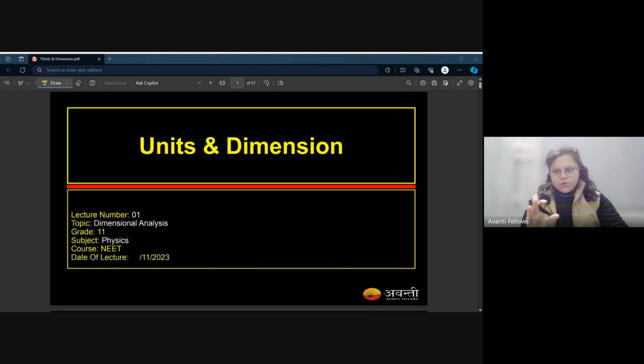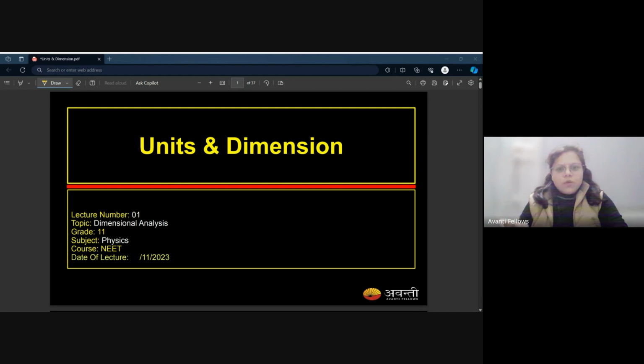And I really want you to maintain a book or some kind of analysis at your own end: how many questions have you done for a chapter or topic, aapne kitna kiya, what is the weightage of that topic, what is the requirement of that topic. For example, let's go with units and dimension. We are going to deal with this. It's the first chapter, and to be very honest, this is a very important chapter. It holds 8% weightage.